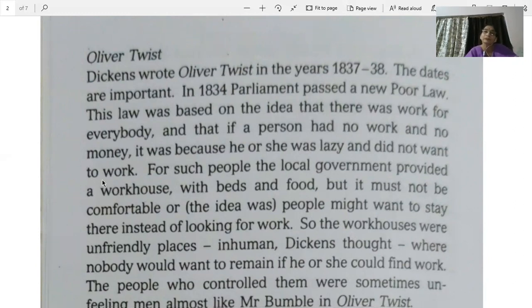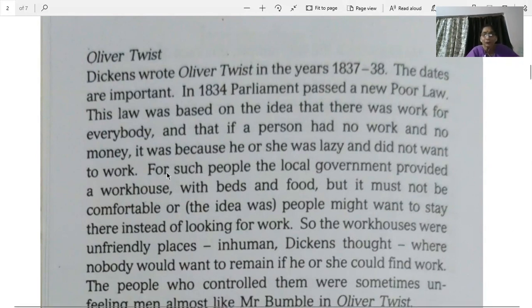There is work for everyone. If you want to work, you can work, provided you have the will to work. And if you don't work, that means you are just lazy. You want somebody else to feed you. So that should not be done. Your attitude should be to do something and earn your living, not be a burden on somebody and just depend that the government will feed you, or your landlord will feed you, or your parents will feed you. That should not be your attitude.